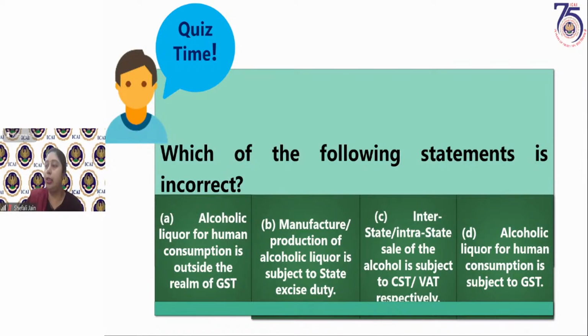So I've started getting the correct answers. I suppose you are all answering option D. Chaitra, Ankur, Mohammad Sohail, Komal, Rituraj, Abdul, Srinivasan, your answers are correct. So see, what is alcoholic liquor for human consumption? Whether it is within the purview of GST or outside it. If you remember that, then you will be able to answer clearly.